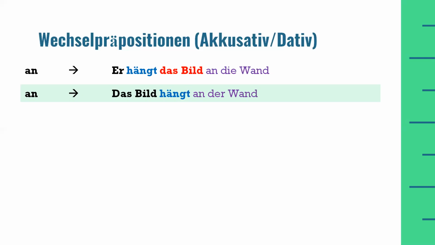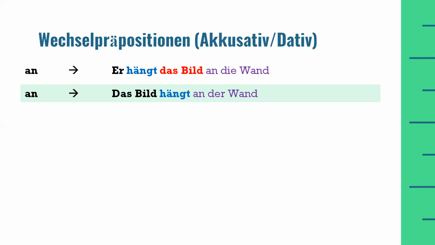So in the first example, I am hanging the picture on the wall. Therefore, there is a movement in this sentence. And whenever there is a movement in the sentence and we are using a two-way preposition, this two-way preposition will act like accusative. And if we are using any definite article after a two-way preposition, we have to use that definite article from the accusative case. Therefore, Wand, which means wall, is a feminine noun, and the feminine definite article for accusative is die.